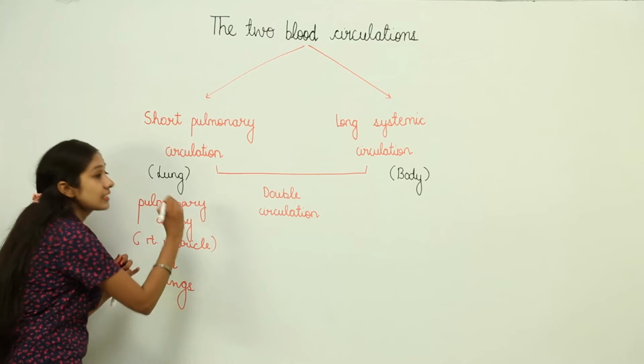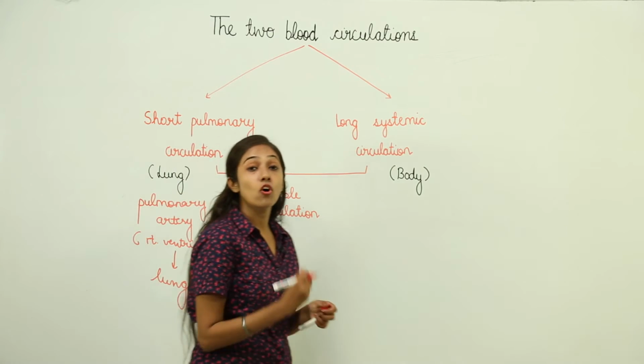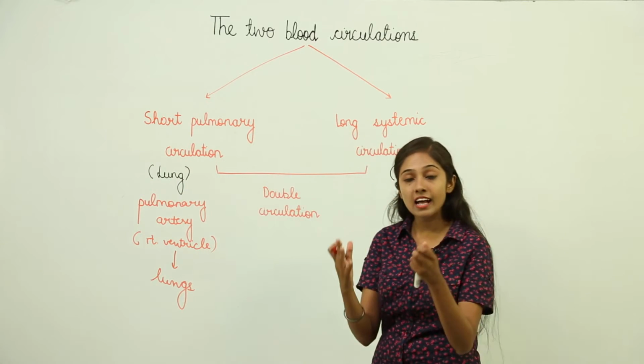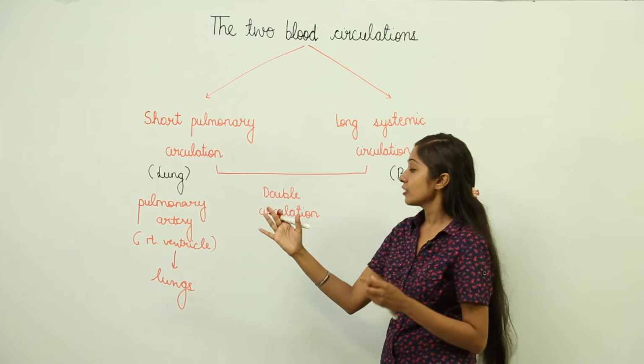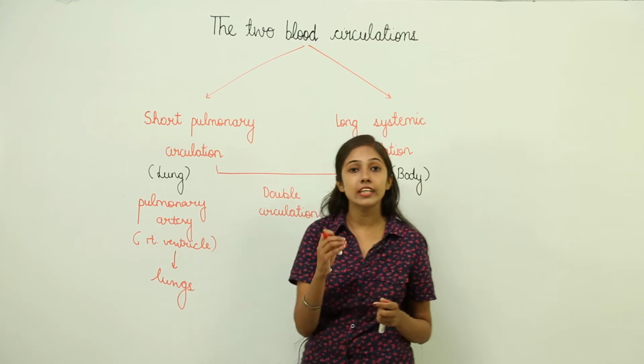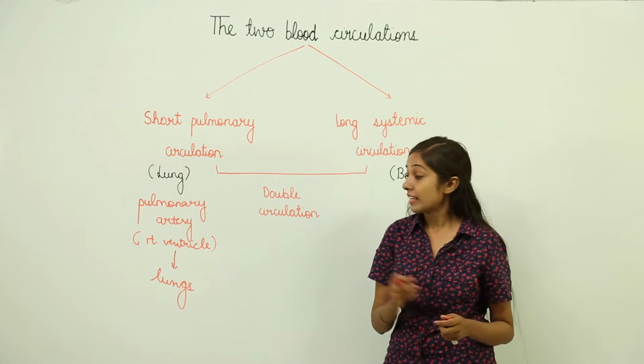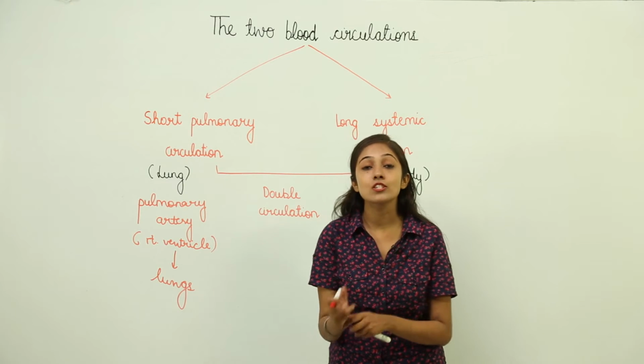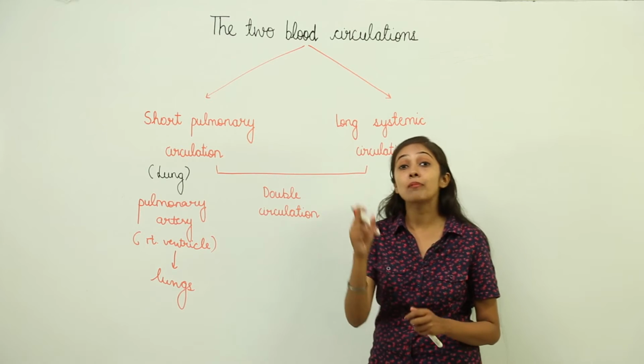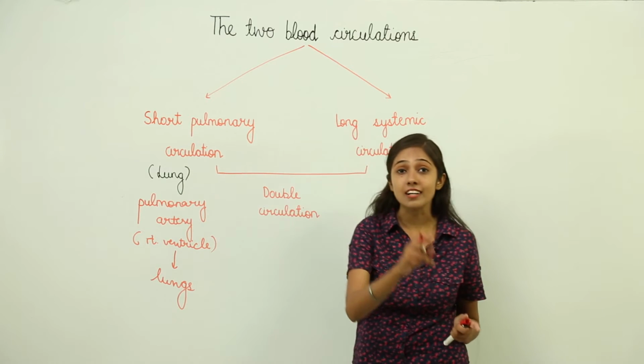Now in the lungs, the blood is going to get oxygenated. In the lungs there is exchange of gases and the blood is going to become oxygenated, and after this what is going to happen next? The oxygenated blood is going to be carried by the pulmonary vein back to the heart, right?